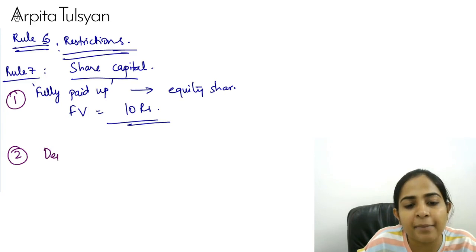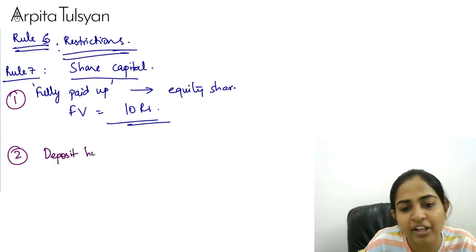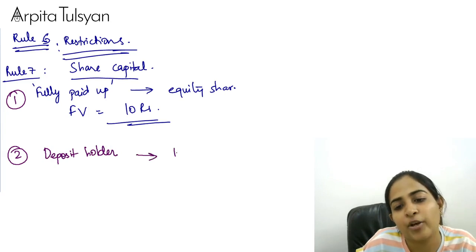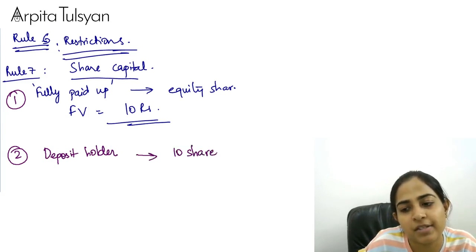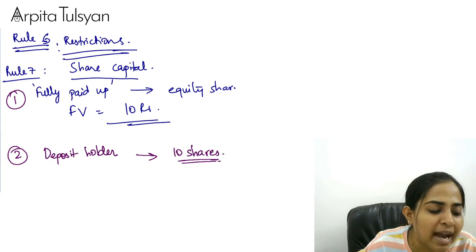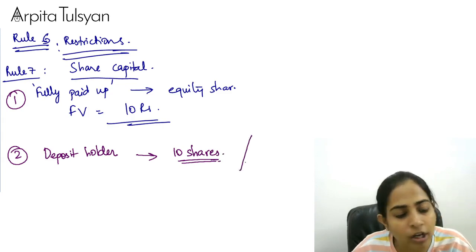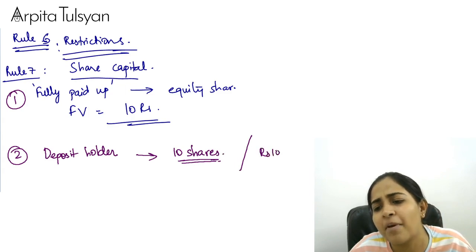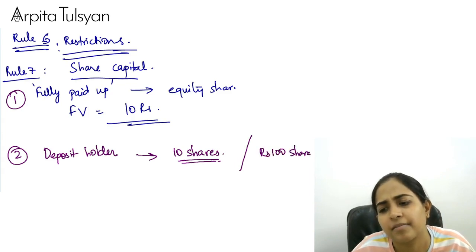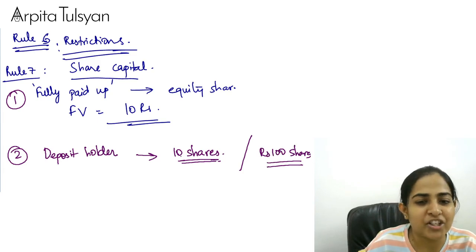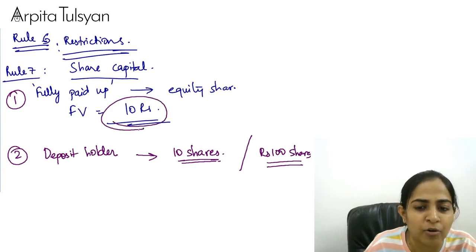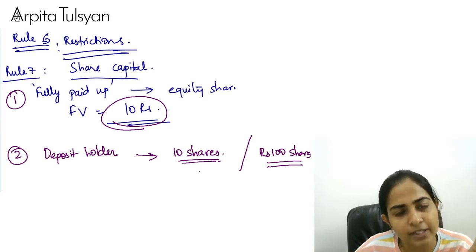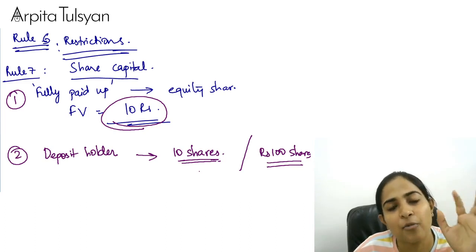If I am a deposit holder, after becoming a shareholder, then I should be having at least 10 shares, or whatever number of shares, but minimum 100 rupees of shares. So if one share is minimum face value 10 rupees, you should be having at least 100 rupees of shares.